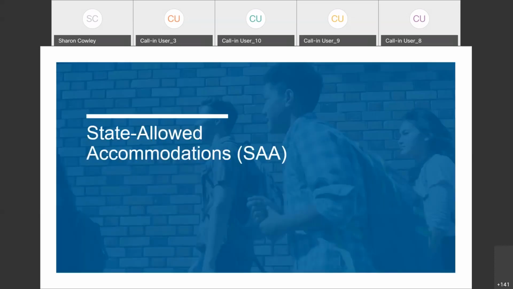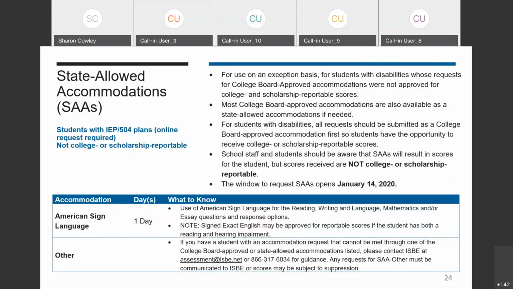Next, we'll briefly look at the state-allowed accommodations offered for this spring's testing. For state-allowed accommodations, also known as SAAs, students should have the accommodations that they're using in their IEP or 504 plan. It's important to make sure that students and parents understand that these scores will not be college or scholarship reportable. Any accommodations that you find in the SAA dashboard will align to an accommodation that's available as College Board approved. In addition, SAAs cannot be used outside of state testing.